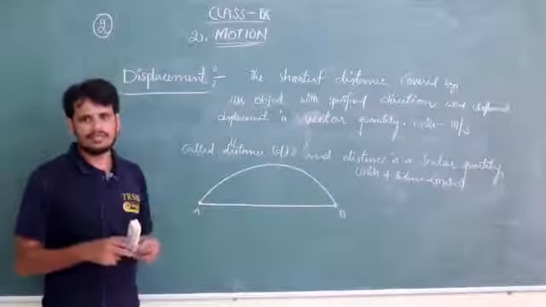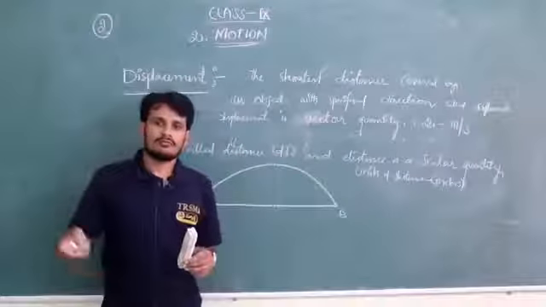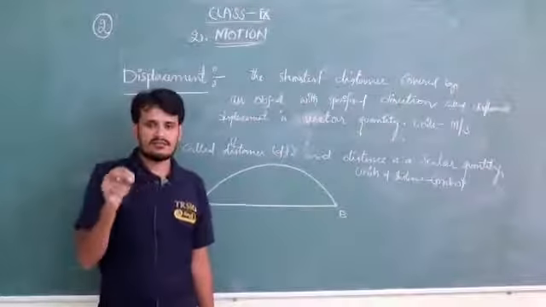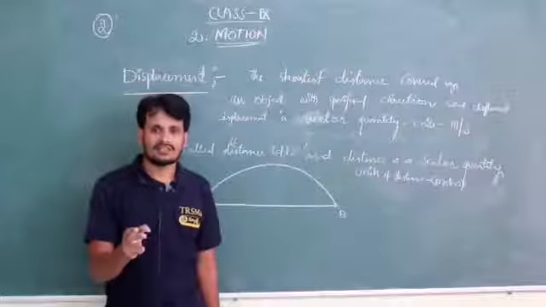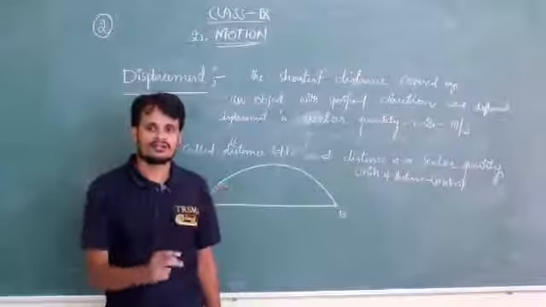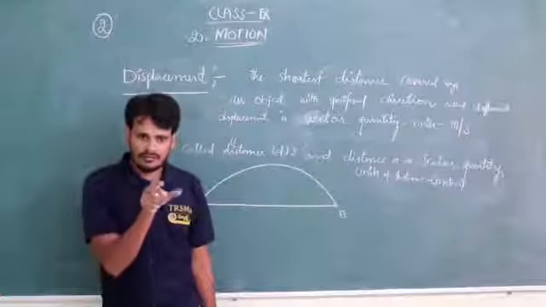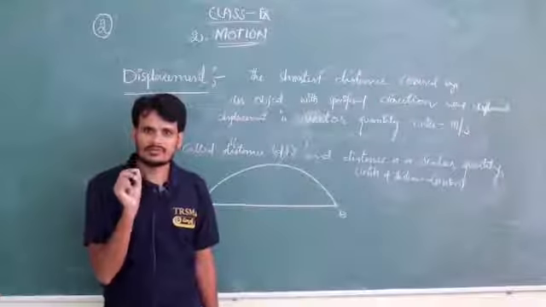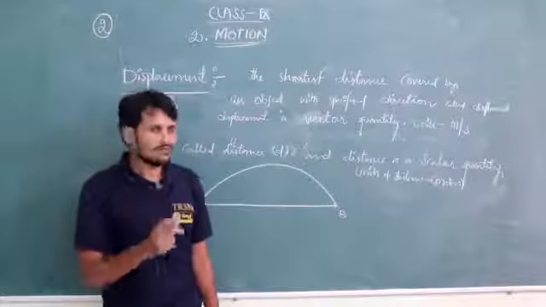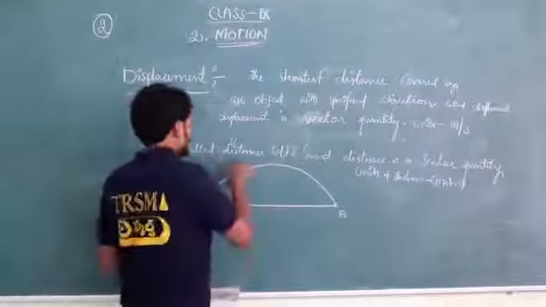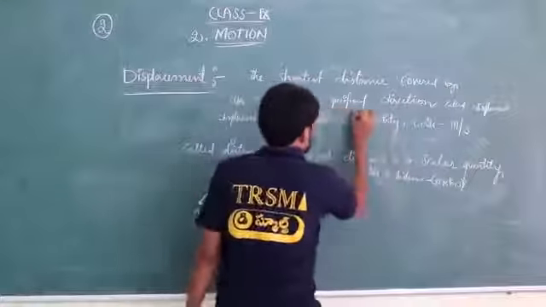Also I am going towards east, west, north. Turn right side, go straight, take the first left, go straight again. These words are very familiar to us from maps, for navigation purposes. So the difference between distance and displacement is that displacement specifies the direction.